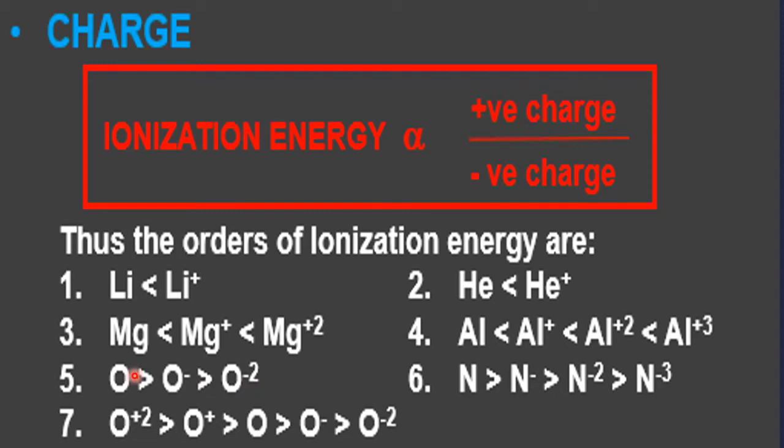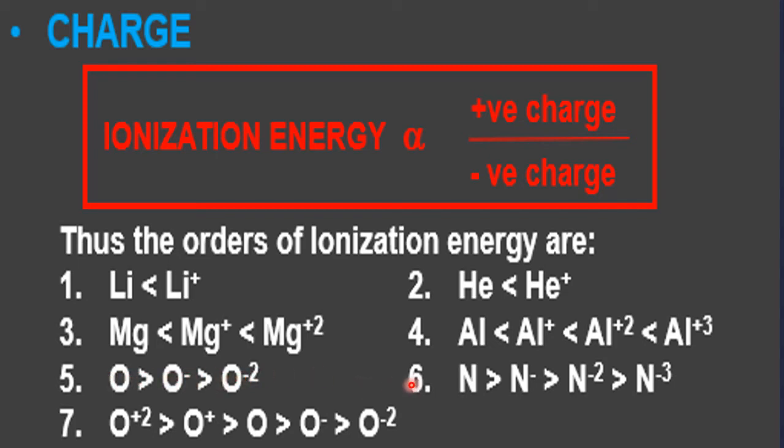Now here it is a case of negative ion, O minus 2. So O minus 2 is what? It has taken 2 electrons. When it has taken 2 electrons, size becomes more due to the repulsion. That means now it is easy to remove, because of the more size we feel it easy to remove the electron. That's why O2 minus is less than O minus and the neutral oxygen atom.